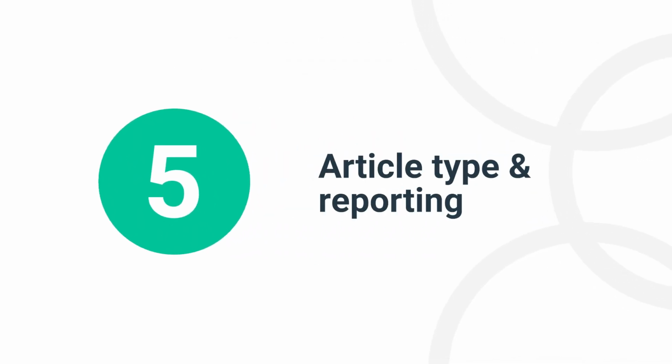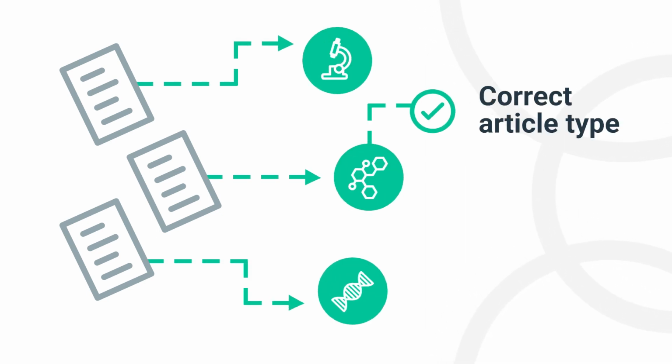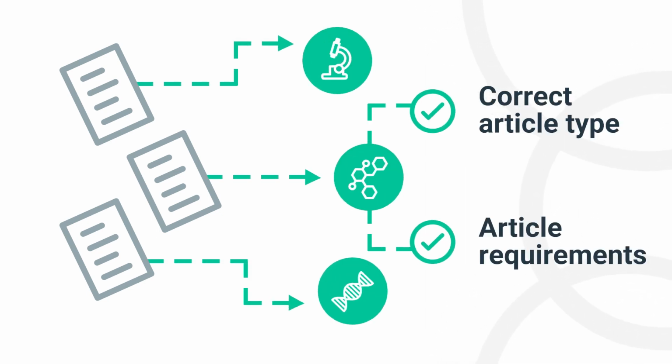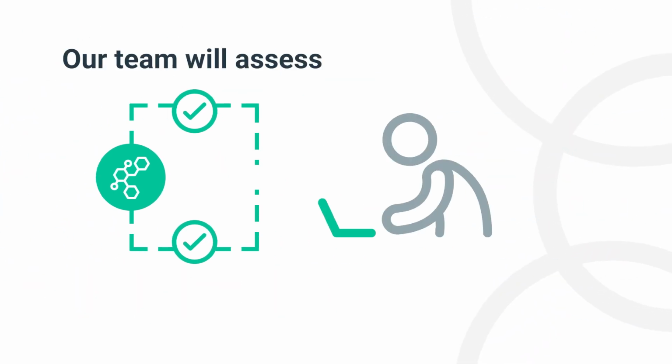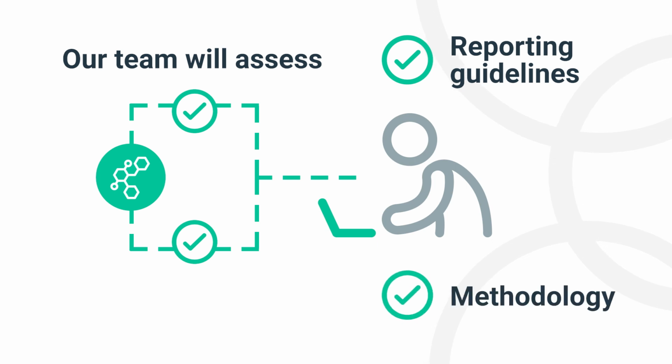Article type and reporting. You will need to ensure that you have chosen the correct article type for your research and have fully understood its specific requirements. Our team will assess whether you have followed appropriate reporting guidelines and included sufficient methodological detail to allow for reproducibility.